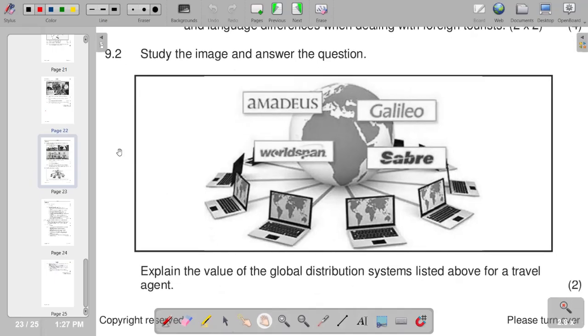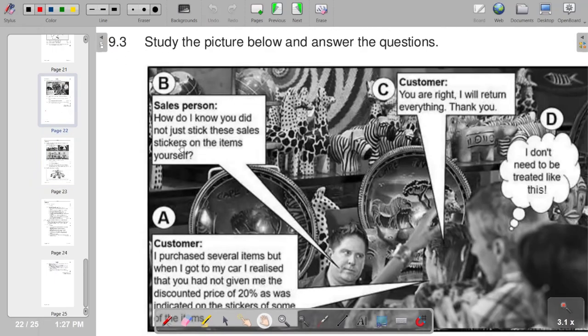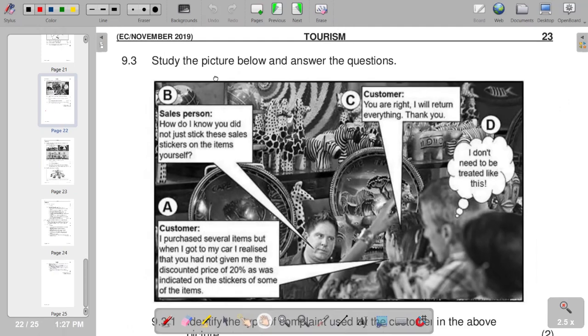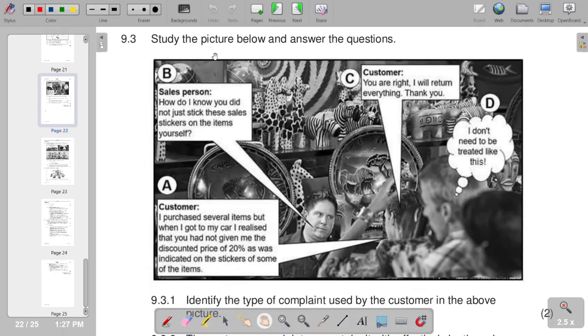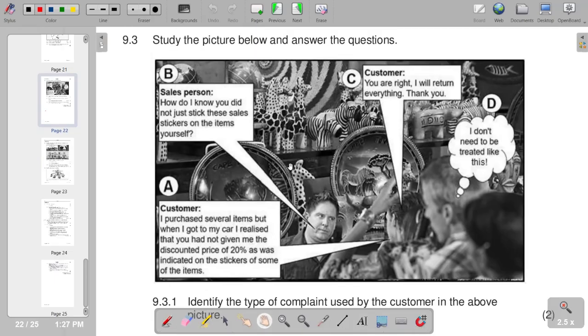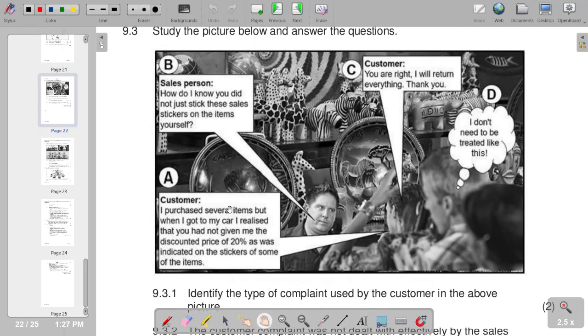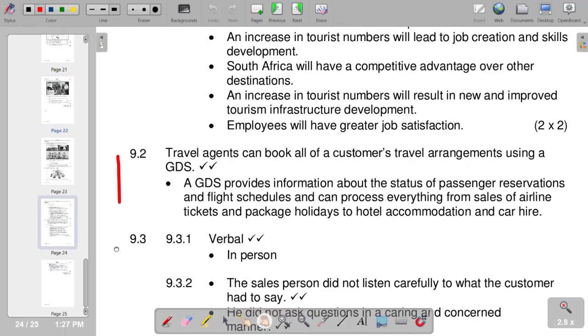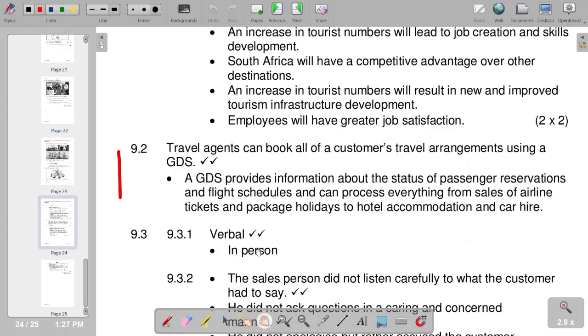Which is going to be our 9.3, which reads, study the picture below and answer the question that follows. So given a picture that we have, and then the question reads, identify the type of complaint used by the customer in the above picture. So we can read in terms of where we have the complaint. And in terms of identifying the complaint, I would see that it's a verbal, that is in person. Then we go to the next part.